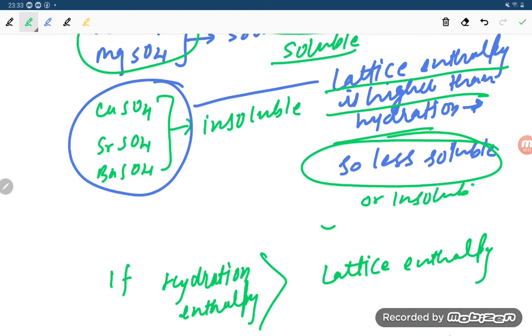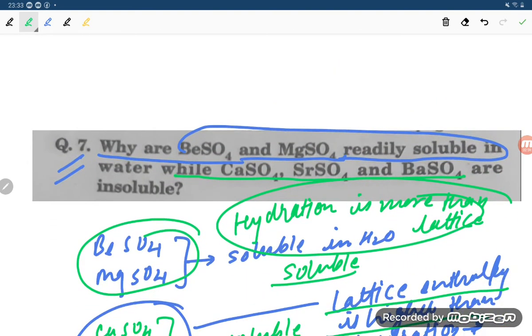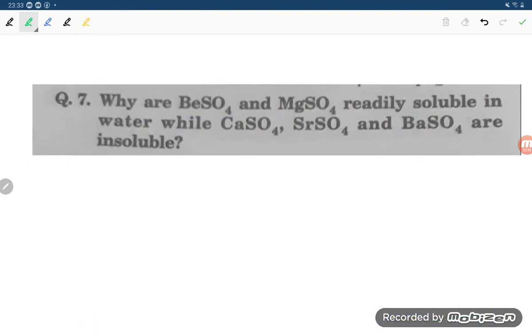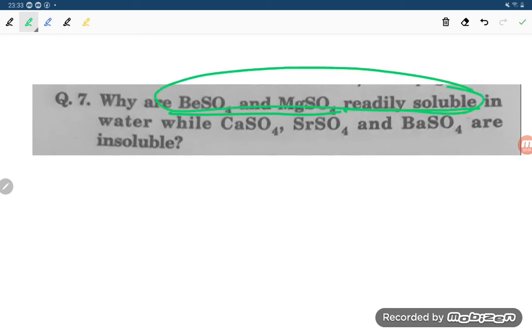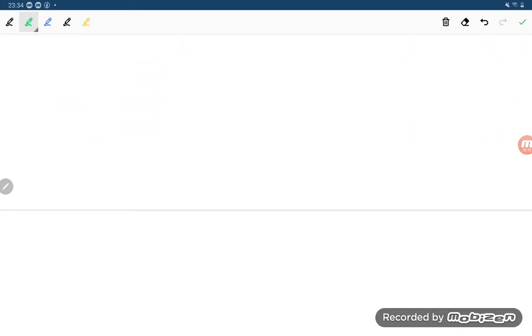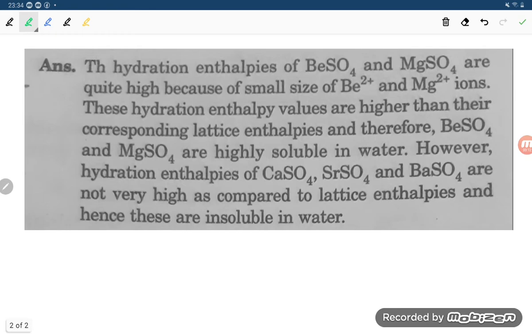That is what the question is asking. In the question they have asked, student, why are BeSO4 and MgSO4 readily soluble? Because hydration enthalpy is more in water, while CaSO4, SrSO4 and BaSO4 are insoluble because the lattice enthalpy is higher than the hydration enthalpy. Okay, let us read out the slide, student.